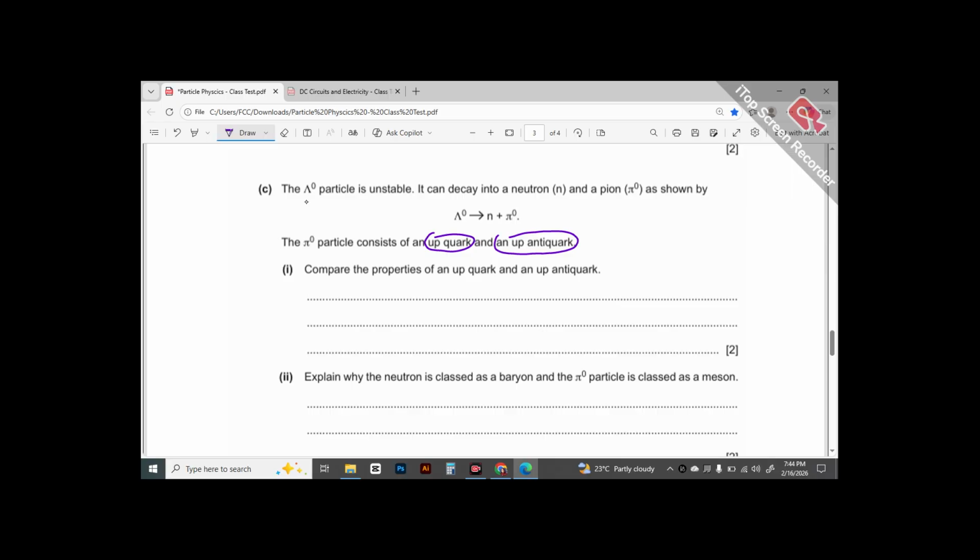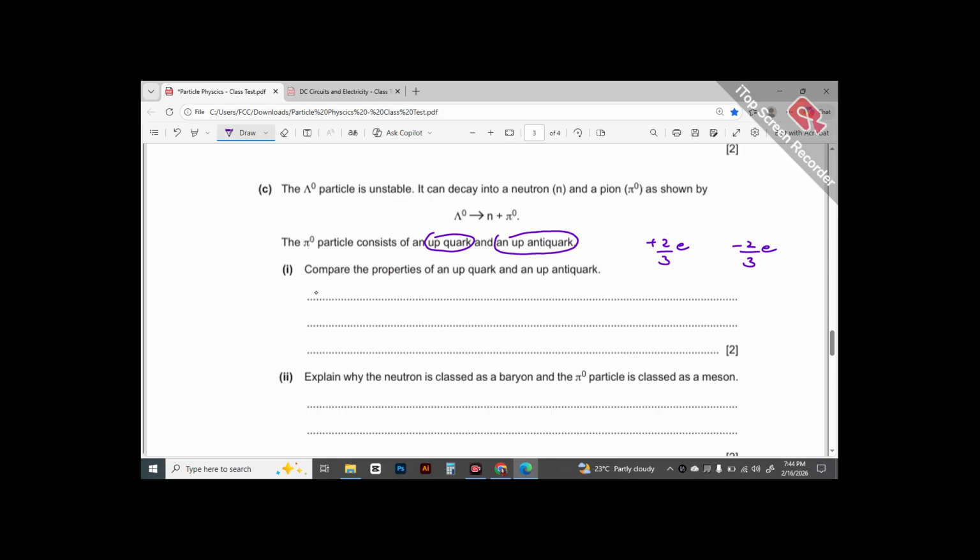Now they are asking you to compare the properties of an up quark and an up antiquark. The anti-counterpart of anything we call antimatter, right? And the examiner is accepting this response no matter how simple you think it be. Up quark has a charge of +2/3e and up anti-quark has a charge of exact opposite, -2/3e.